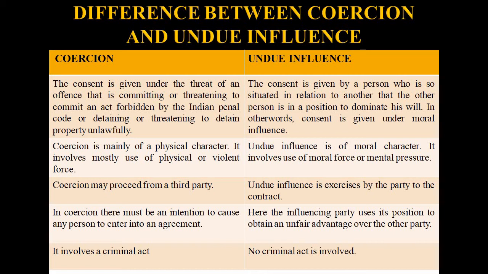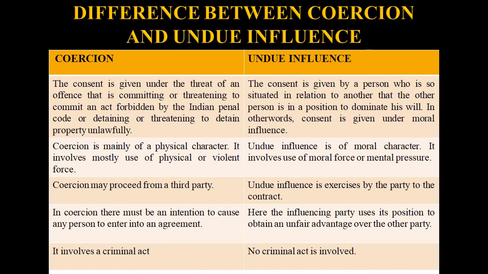In undue influence, the focus is only on moral force or mental pressure. And the third point, in coercion, the party or a third party or a stranger to the contract can exercise the coercion, but in undue influence, only a party related to the contract can exercise undue influence.